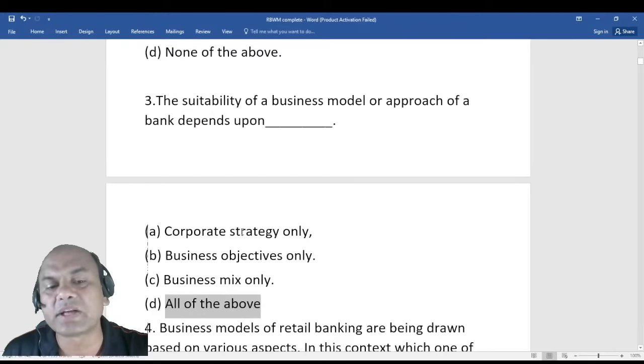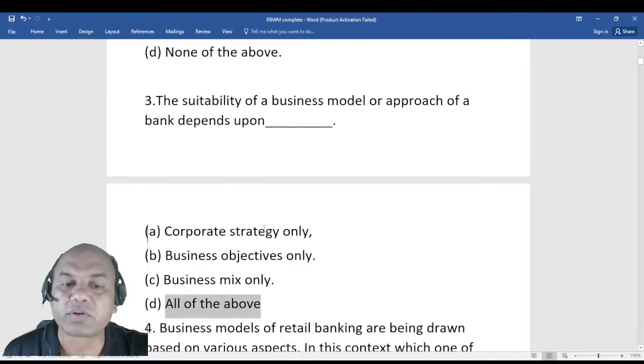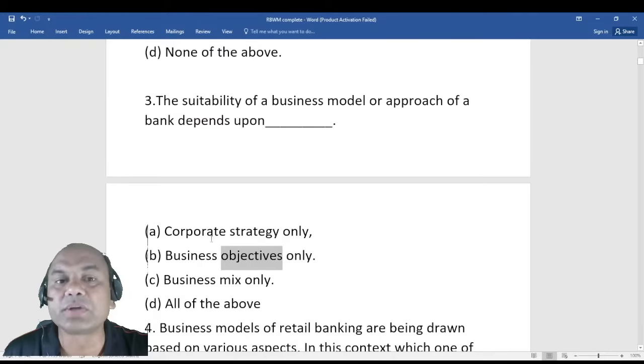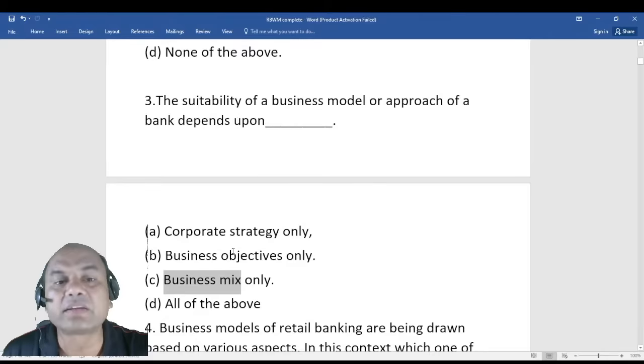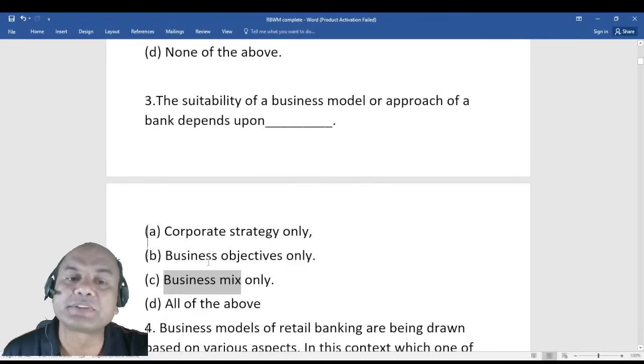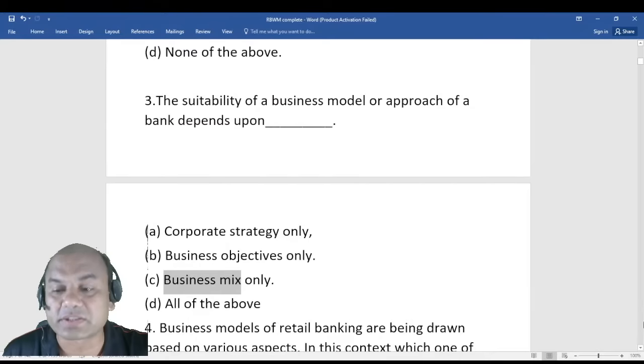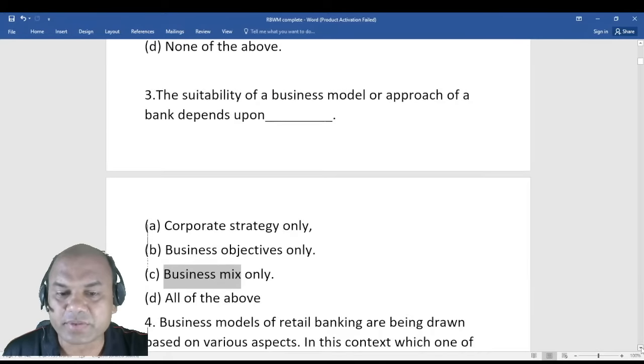What do you mean by corporate strategy? Corporate strategy means what your board of directors think, what your senior management think. Business objective, what are your main objectives of business? How much growth do you want? And business mix, what all are your products? Business mix means what all are the products in loans, in deposits, in third party. This is called business mix. What all I provide to the customer. Okay, next one.